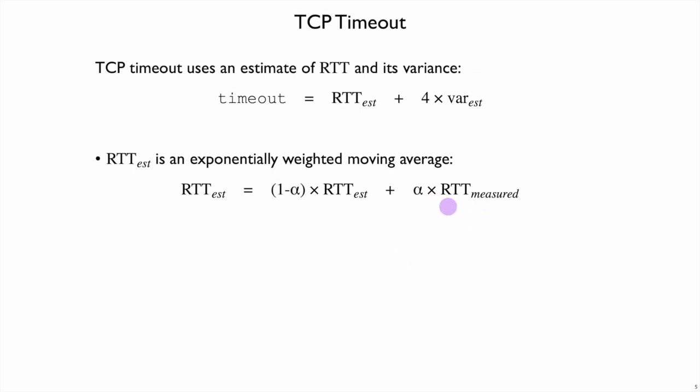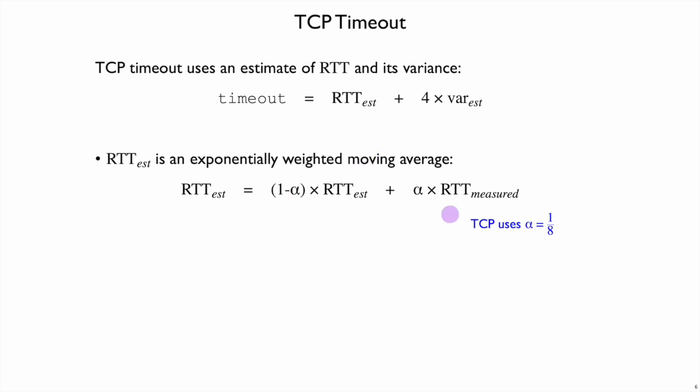So a newish measurement, the latest measurement, is going to be given weight alpha, where alpha is a number between 0 and 1, and the previous estimate then is mostly preserved, or at least preserved by 1 minus alpha. A typical value of alpha is 1/8. This is not built into the standard. Implementations get to pick, but 1/8 is what a typical implementation will use.